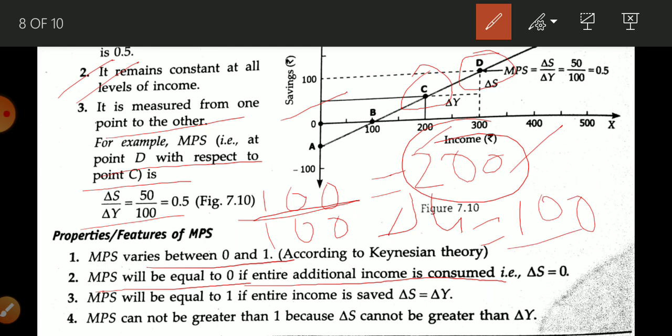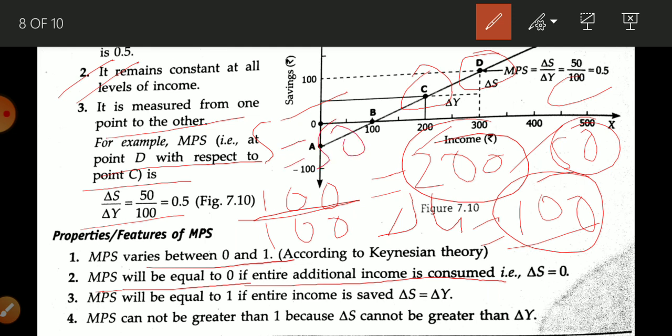Now suppose you consume 50 rupees. In this way your saving is 50. Now suppose you consume 100 rupees, then what will your saving be? Saving will be 0. So if you spend the entire increased income, your saving will be 0.